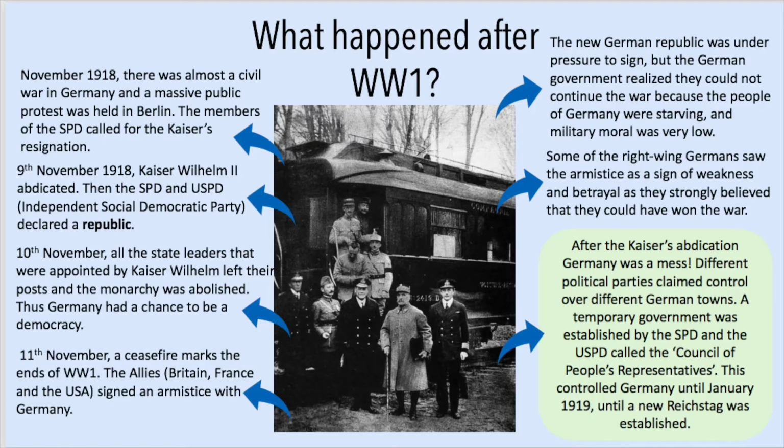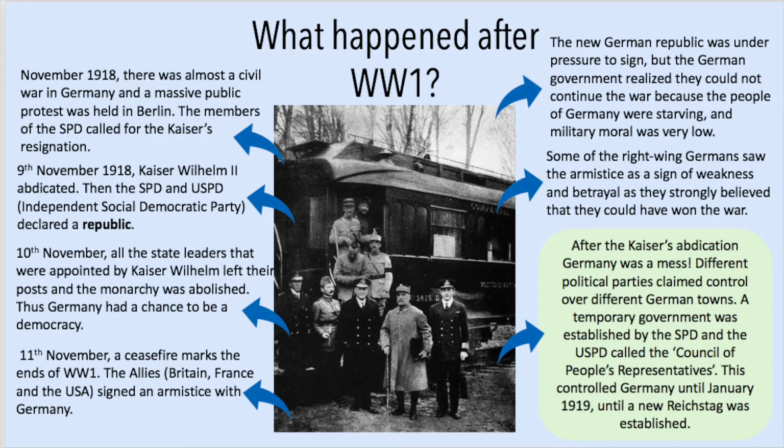On the 11th November, a ceasefire marks the end of World War I. The Allies, Britain, France and the USA, signed an armistice with Germany. The new German Republic was under pressure to sign, but the German government realised that they could not continue the war because the people of Germany were starving and military morale was very low. Some of the right-wing Germans saw the armistice as a sign of weakness and betrayal, as they strongly believed that they could have won the war.